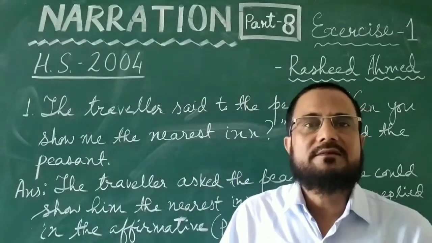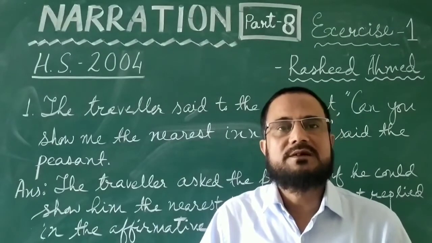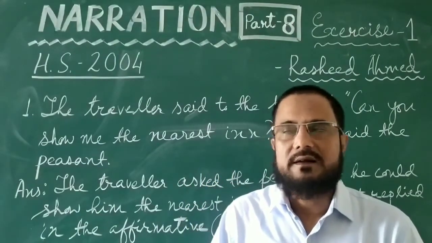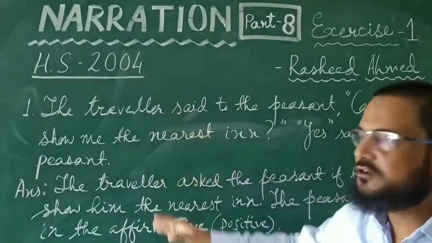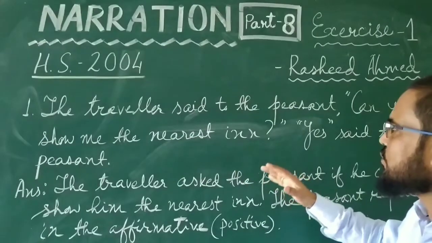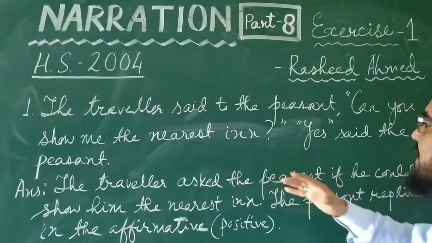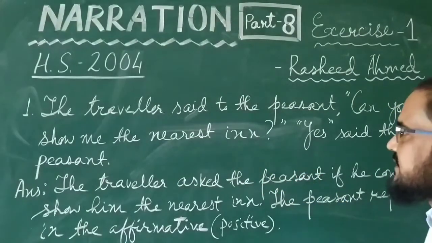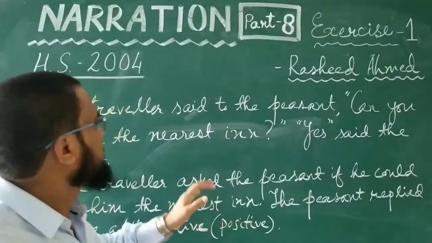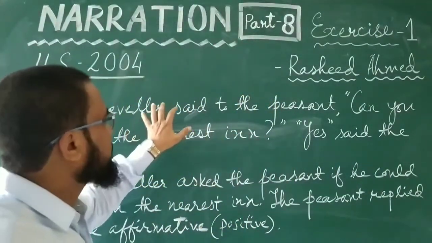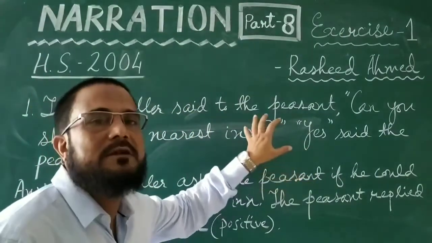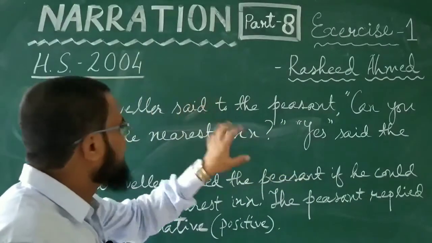Every year in the 12th final examination, 2 questions are given on narration. And in 2004, this was the first question that came. The traveler said to the peasant, "Can you show me the way? Can you show me the nearest inn?" "Yes," said the peasant. Here, the first part is a question asked by the traveler to the peasant, and the second part is the reply given by the peasant.